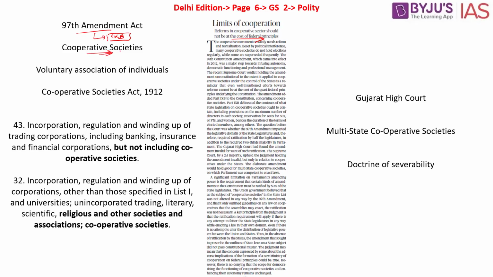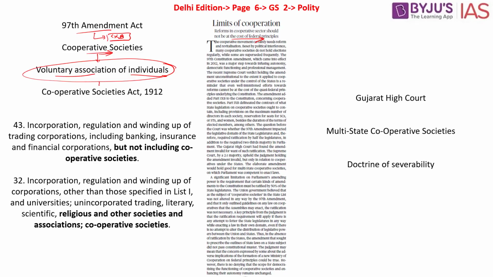Before that, let's have a brief idea with respect to the cooperative societies. What are these cooperative societies? These are the institutions or a society. What happens? There will be a voluntary association of individuals. They will all come together. They will have a common agenda. They will have a common interest in a particular economic activity. So these voluntary associations of individuals come together.